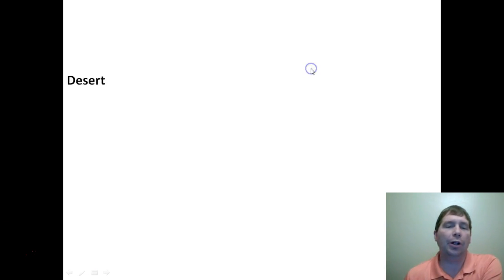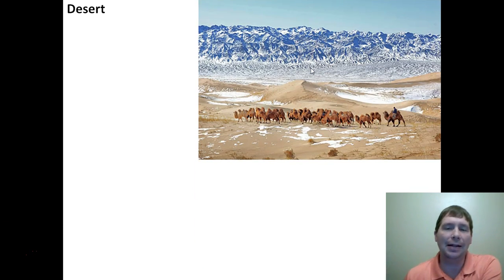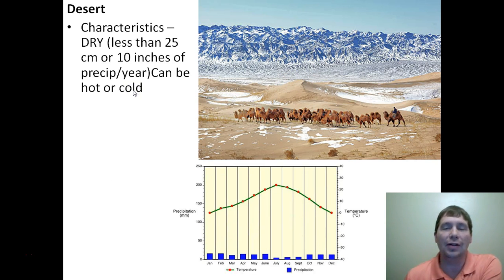The next biome we need to talk about is the desert. And this is a picture of the Gobi Desert found in Mongolia. You all remember my story about the Gobi Desert, the desert I will never forget. Now, the characteristic of a desert, of course, is they are dry. Any area of the earth that gets less than 25 centimeters, which is the equivalent of 10 inches of precipitation a year, counts as a desert.